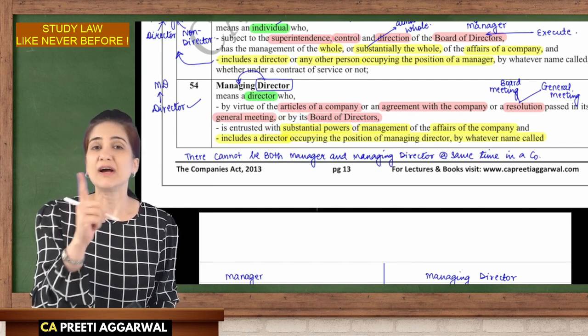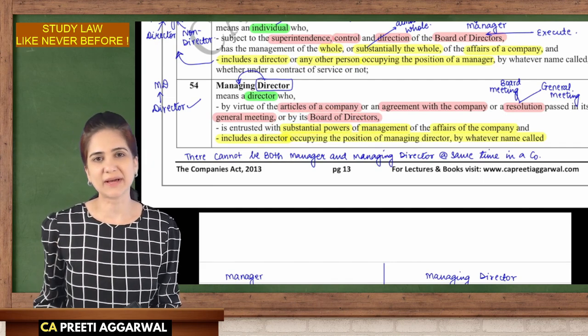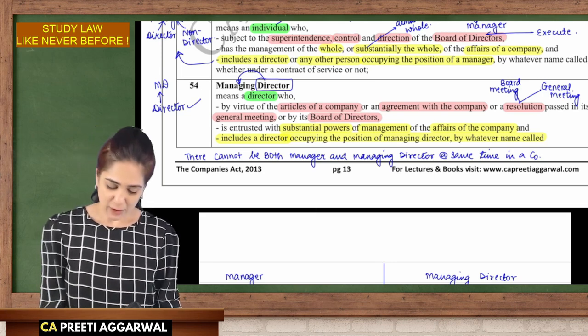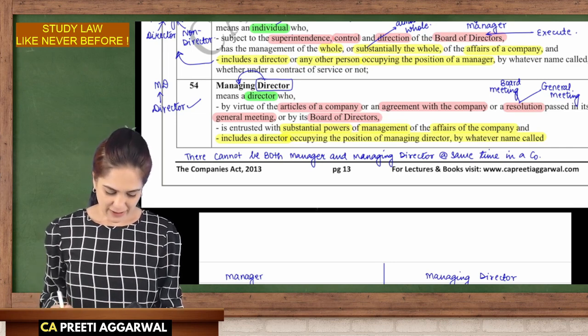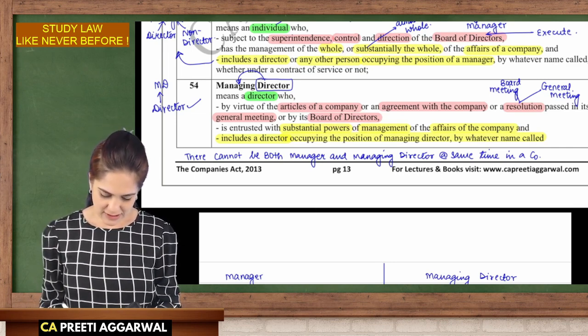Can I have a manager and a managing director together in my company? That's not possible. How can you give substantial powers to two persons? So manager and managing director cannot coexist.